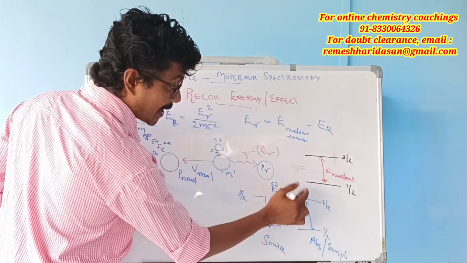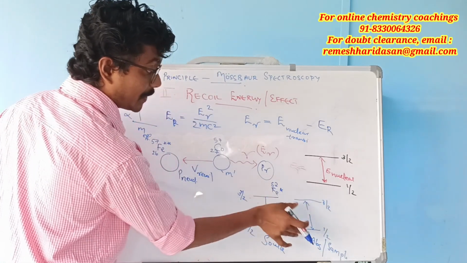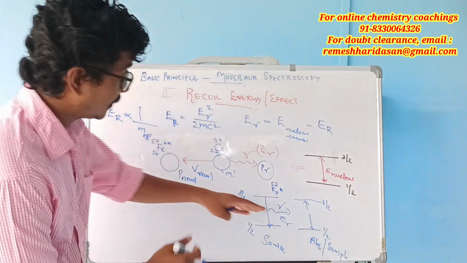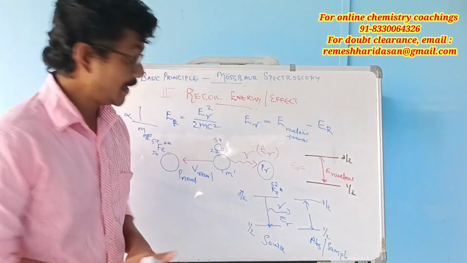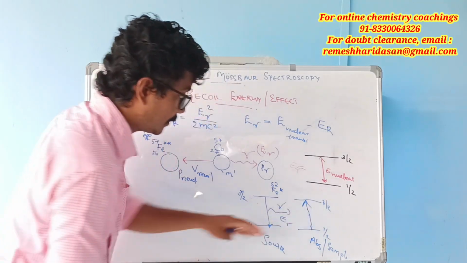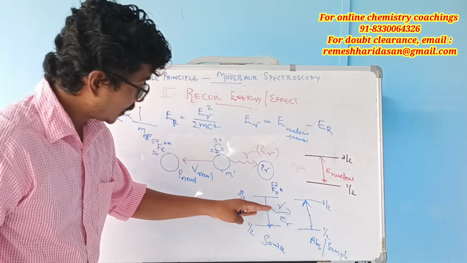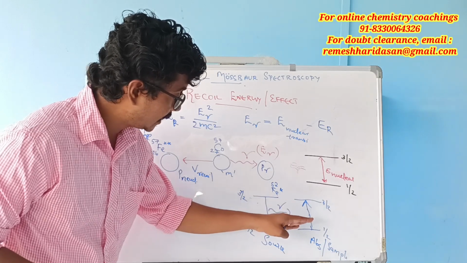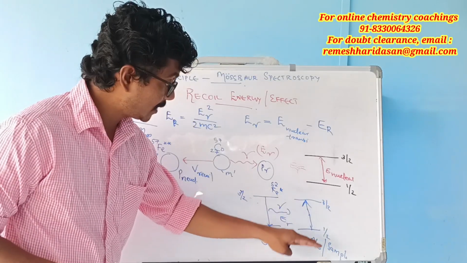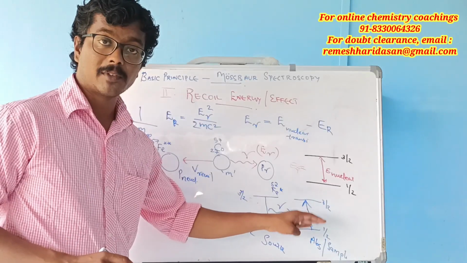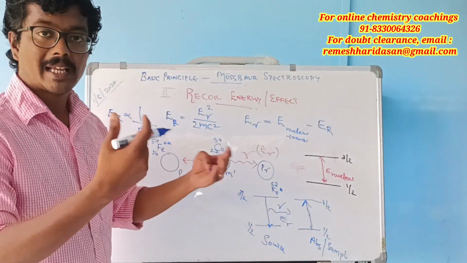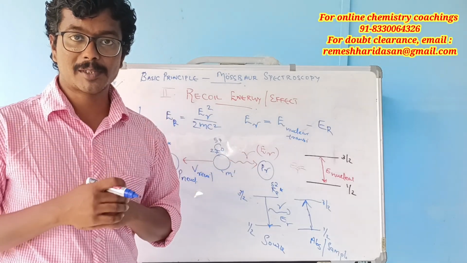the energy gap between the nuclear levels of the absorber, so that the transition will happen, right? If the energy of the gamma radiation is equal to the energy gap between the nuclear levels of the absorber, the transition will happen, and we can obtain the Mossbauer spectrum.